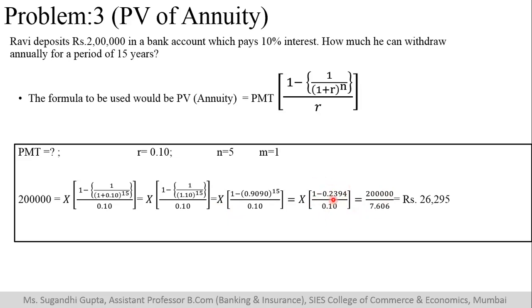If you divide this factor by 0.10, you get 7.606. Now we will have to adjust the equation because we need to find out X. So we take this factor, X is equal to this factor, which comes as this value, divided by 2 lakh. So Ravi can withdraw 26,295 rupees from his account.